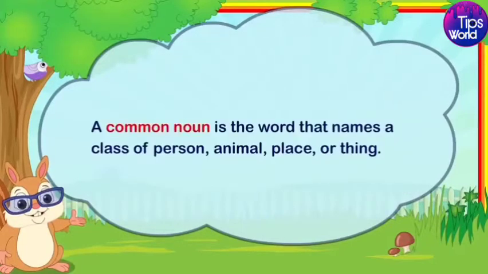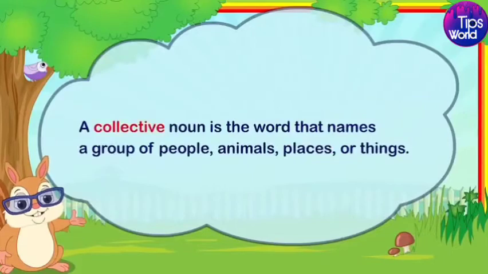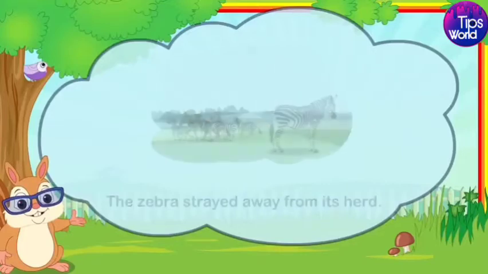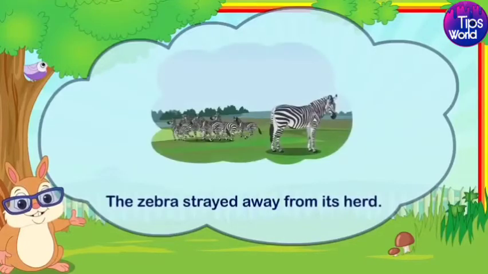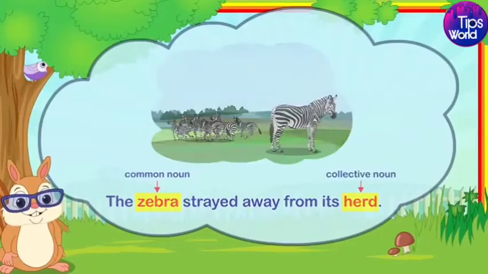A common noun is the word that names a class of person, animal, place, or thing. A collective noun is the word that names a group of people, animals, places, or things. For example, the zebra strayed away from its herd. Here, zebra is a common noun and herd is a collective noun.